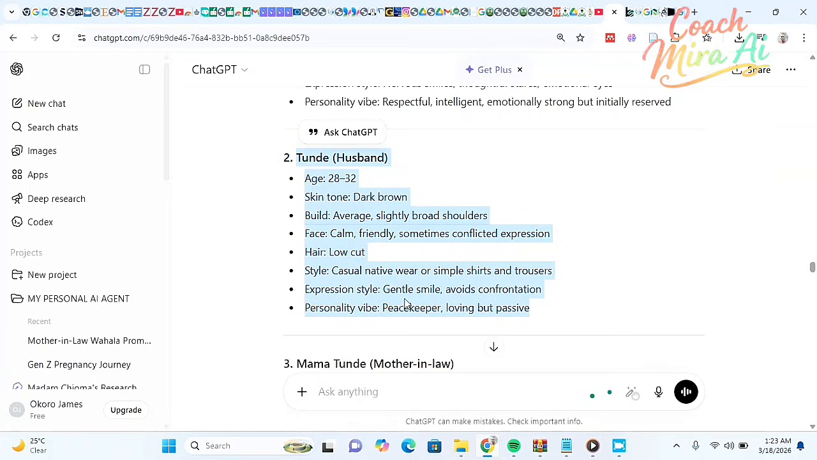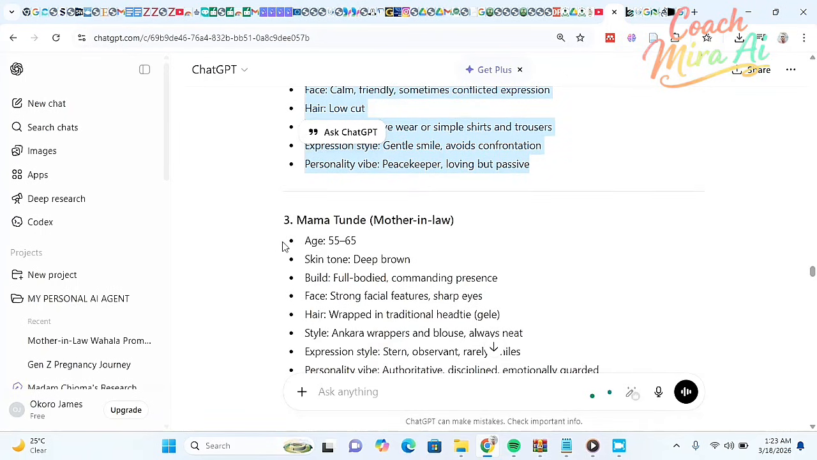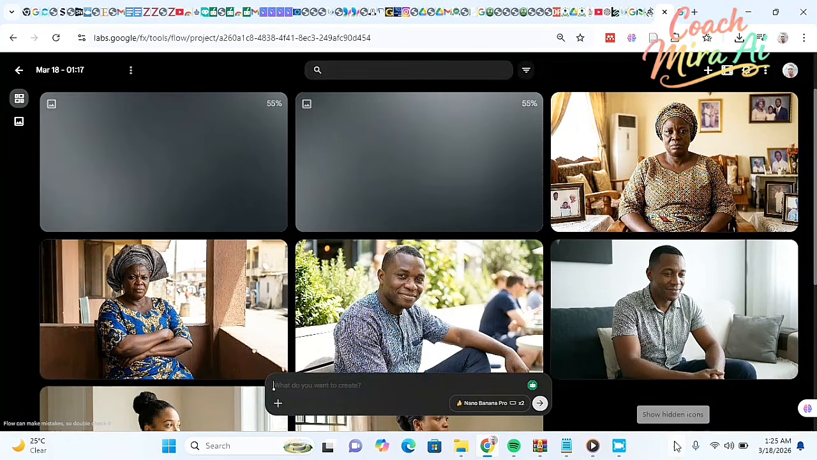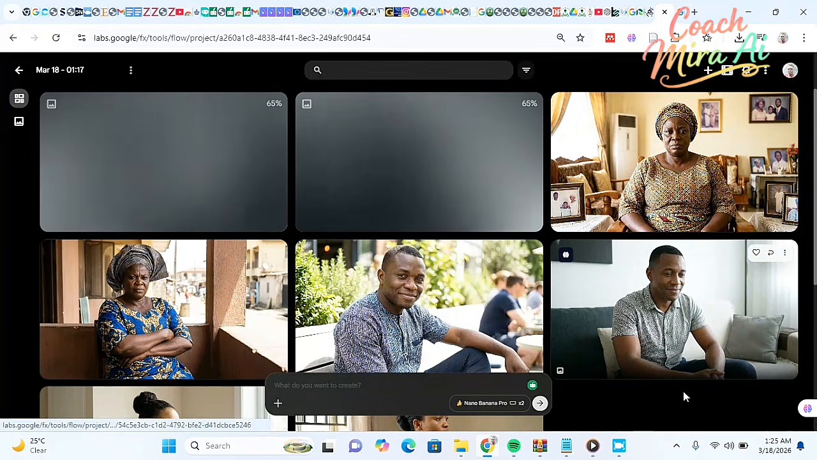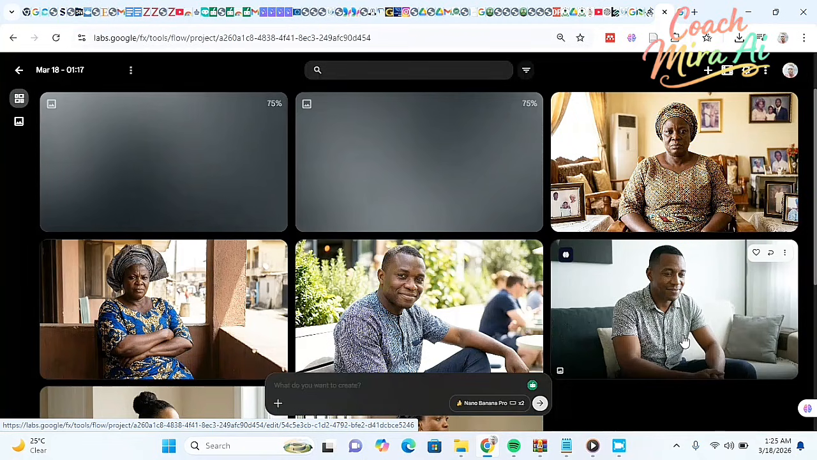I'll go to ChatGPT, copy the prompt, another prompt, and I'm going back to paste it in Flow. Now these are the steps I use in generating all my images. As you can see, both the mother-in-law, the young man Tunde, and Amara, and her friend as well. This is the right way to generate your images using Flow.